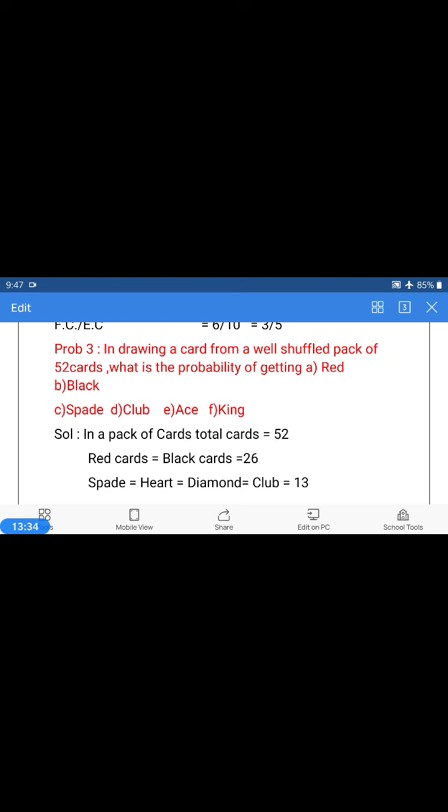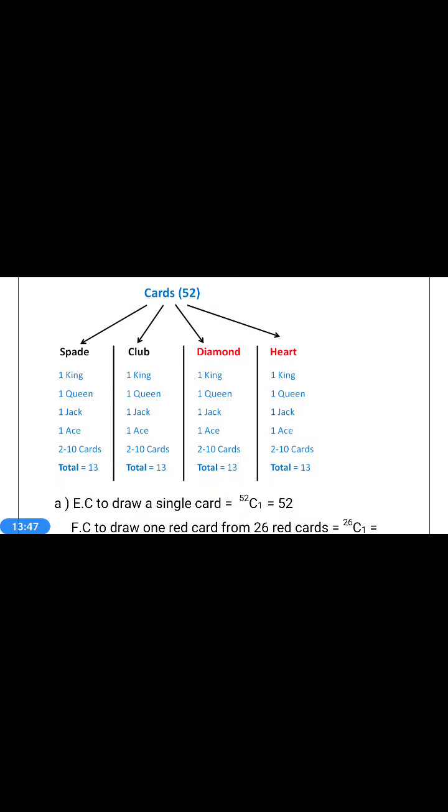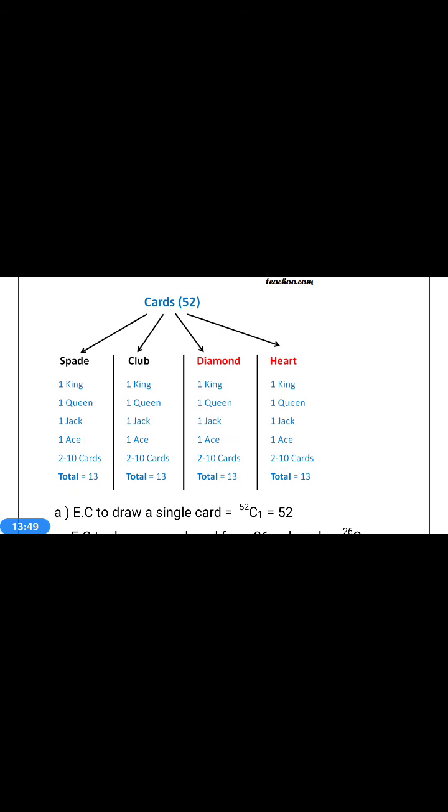52C1 is equal to 52. First question. How many red cards do we have? Actually, this is the card distribution. In 52 cards, we have 2 colors, black and red, black cards and red cards, each of equal number.